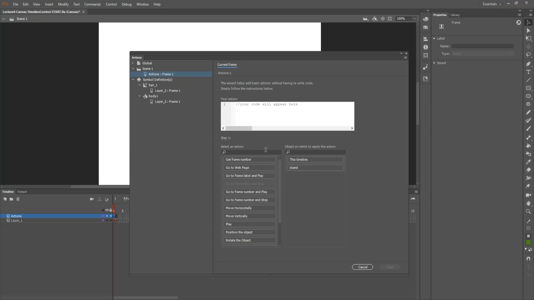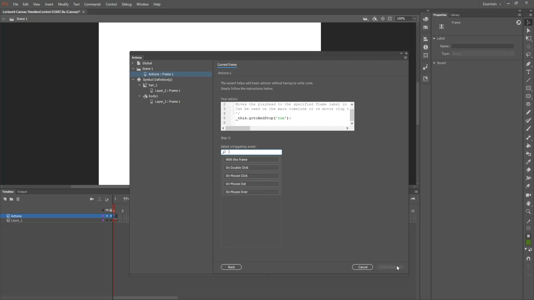And what am I doing? Where am I going? And which timeline am I going? Or where is this action going to take place? It's going to take place in this timeline. And it's going to ask me where to go. So you can see that it entered up here. It gave me a label to enter the frame label. And I know that the frame label I was going to go to is the second frame, which is run. So if I type run, then it goes ahead and takes on that name. And then I'll click next.